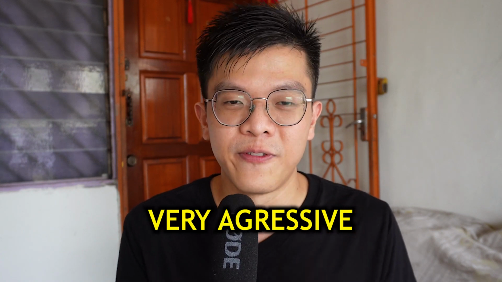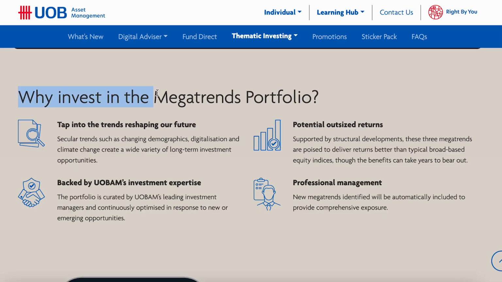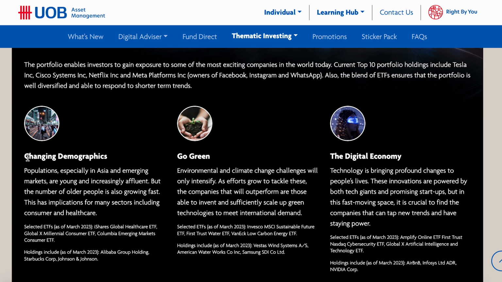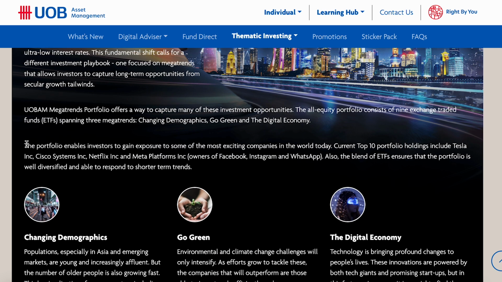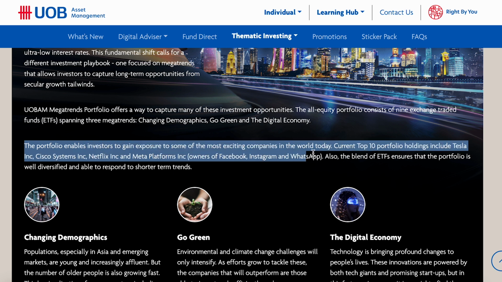And this risk appetite is labeled as very aggressive, because the Megatrends portfolio is the long-term investment managed portfolio that is curated by UOB AM's investment professionals. The key 3 megatrends consist of changing demographics, go green, and the digital economy. The portfolio enables its investors to gain exposure to some of the most exciting companies in the world today.